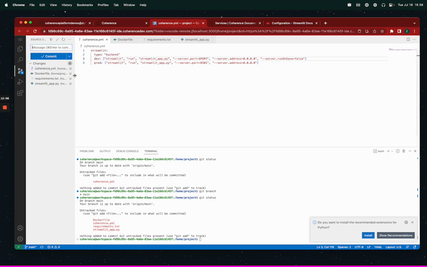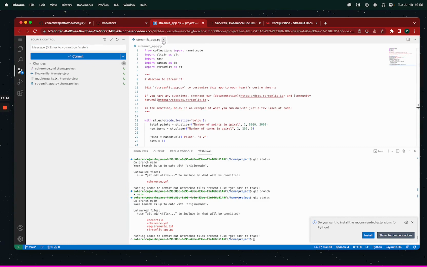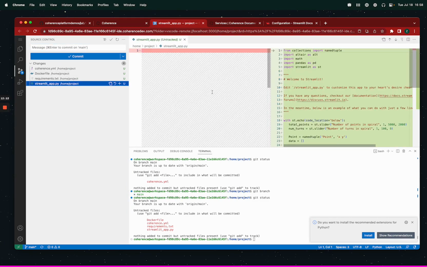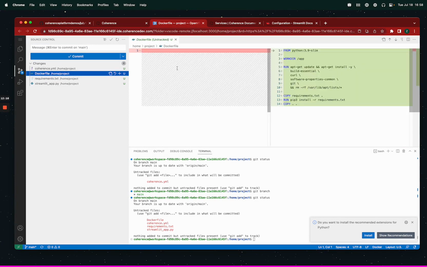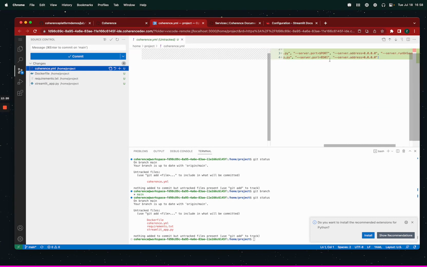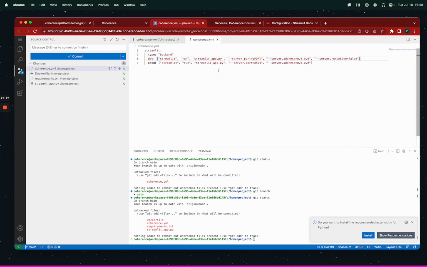Okay, so I'm going to use the VS Code Git UI. I'm going to see that I have my 4 new files. So this I just copied and pasted, good. This I copied and pasted, good. This I checked myself. This overall looks good. We're missing the port on the thing. So let's just edit that. Okay, looks good. We'll add all this. We'll do adding streamlit app.